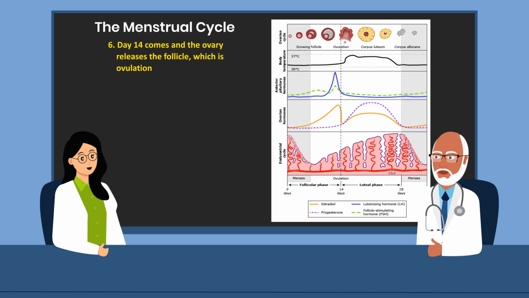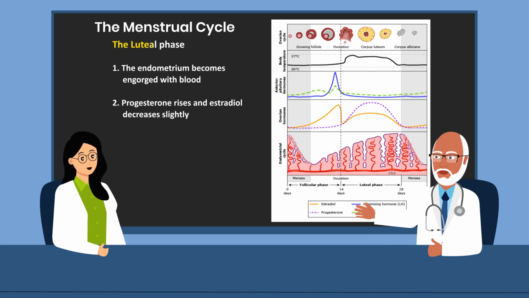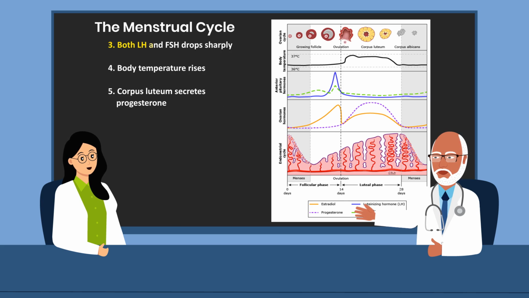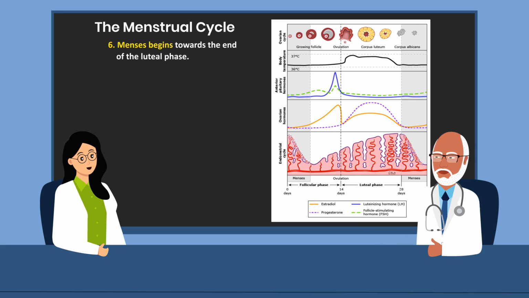which is ovulation. In the luteal phase, which begins at day 14, the endometrium becomes engorged with blood. Progesterone rises and estradiol decreases slightly. Both luteinizing hormone and follicular stimulating hormone drop sharply. Body temperature rises and the corpus luteum secretes progesterone. Menses begins towards the end of the luteal phase, and if there is no conception, the cycle starts all over again.